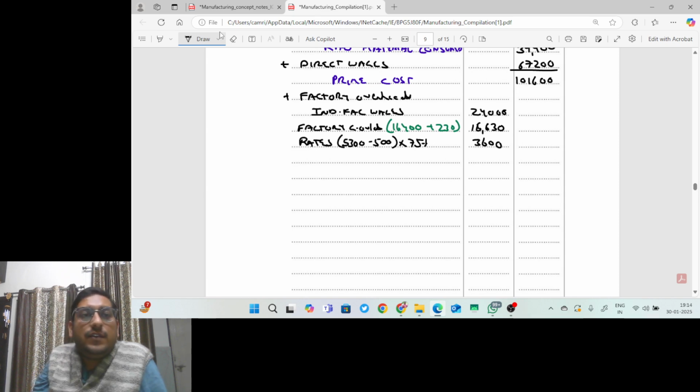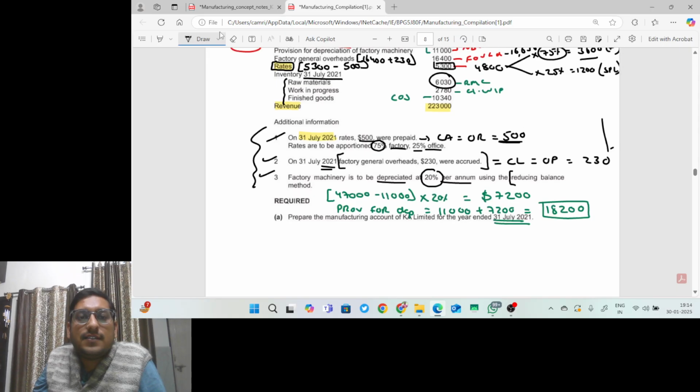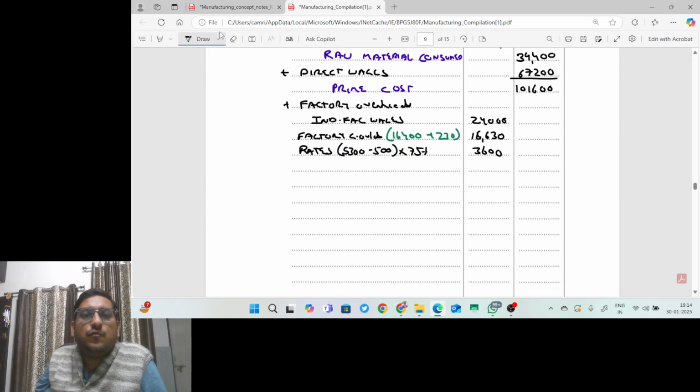Okay, and then we have depreciation, which we have just calculated. Depreciation on factory machine. This calculation also needs to be shown in the format. So you have to write 47,000 minus 11,000 into 20%, that is 7,200.